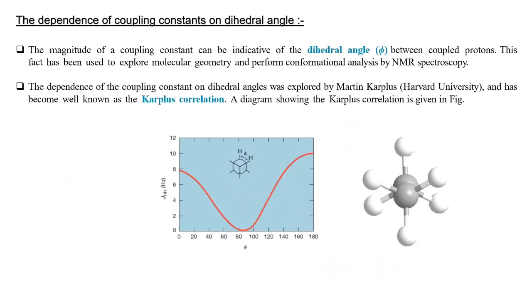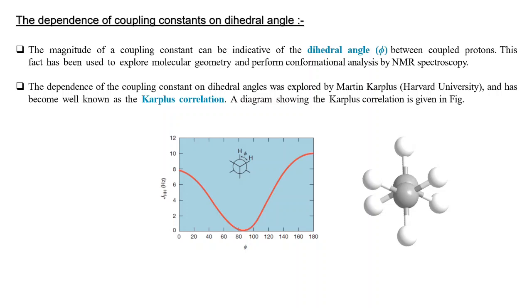Now we will see the dependence of coupling constant on dihedral angle. The magnitude of the coupling constant can be indicative of the dihedral angle. You can see between these two hydrogens there is an angle phi, which is known as the dihedral angle. You can see here also these two protons make an angle, in this molecule, of 60 degrees. With these two hydrogens, the dihedral angle is 60 degrees. So from this dihedral angle we can know what the coupling constant value is.